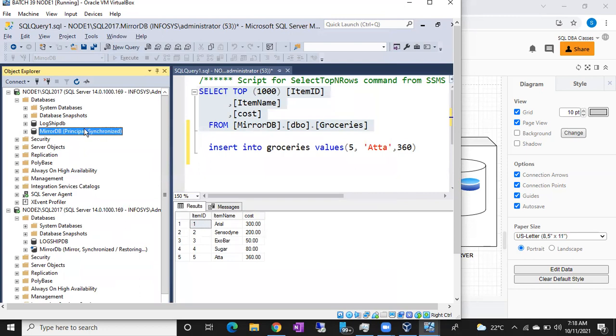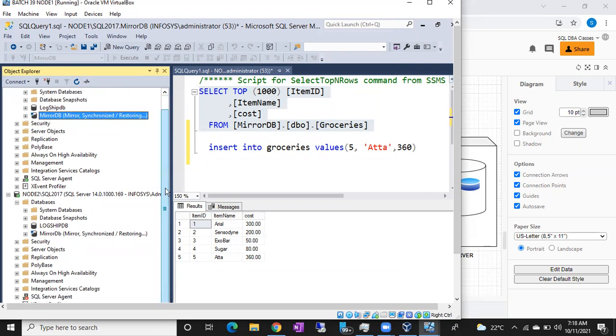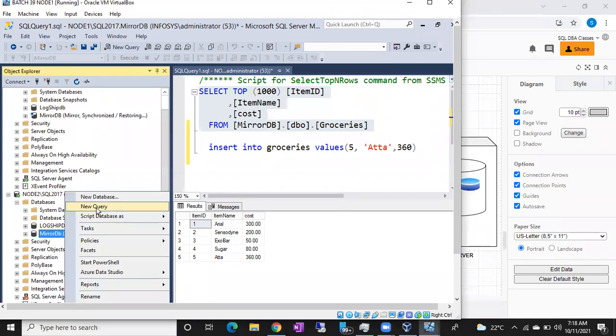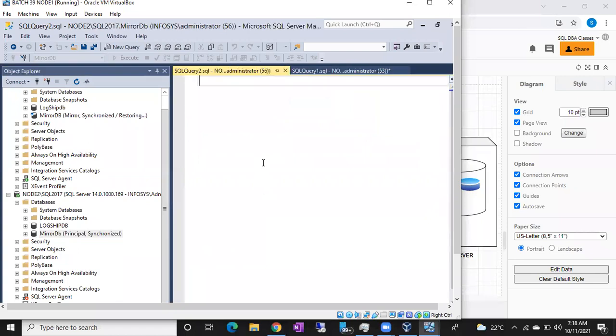Okay, now you can see it is showing principal, right? Now refresh it. It was mirror synchronized. Now refresh this one. This was principal synchronized. Now write a query on this database: select star from groceries. How many records will be there? 5, sir. 5 records.